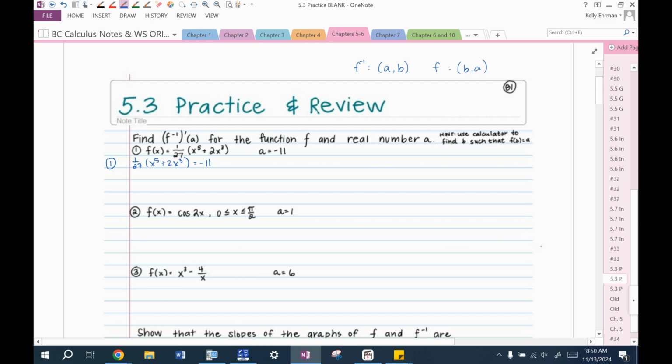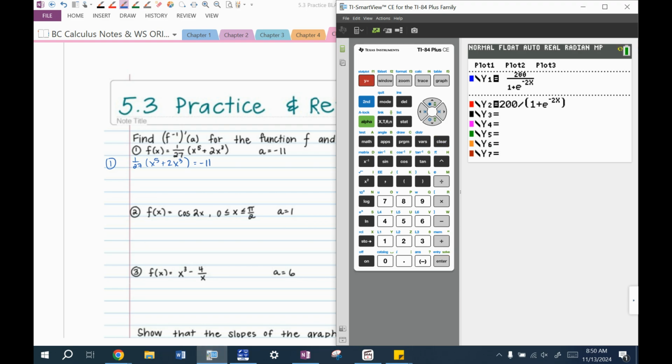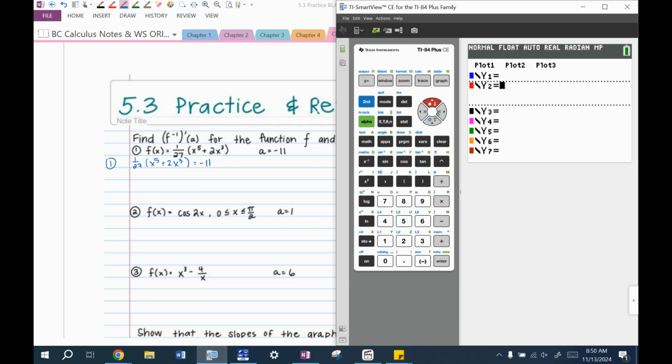So this says use a calculator, so I won't argue with that. I'm going to put this in: 1/27 times x to the fifth plus 2x to the third. That's the first line. When is this equal to negative 11?